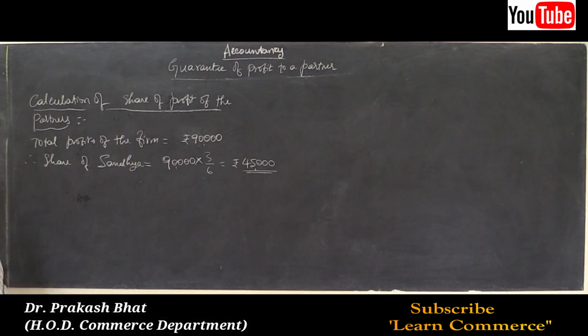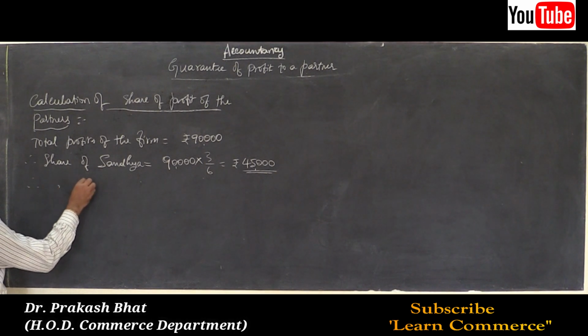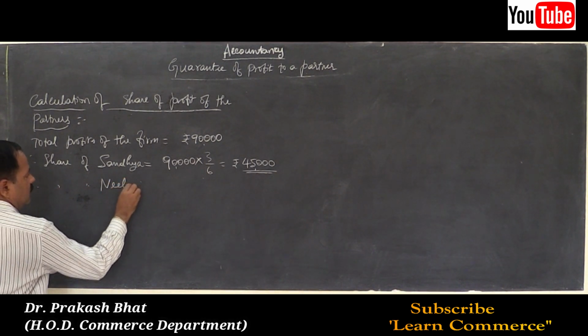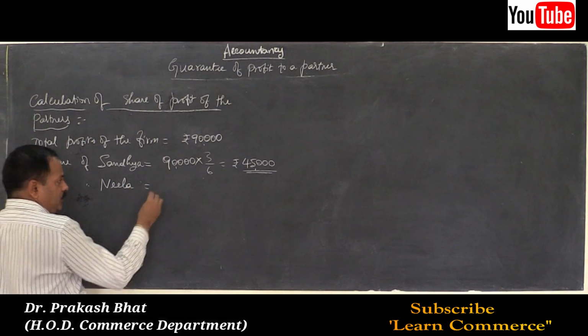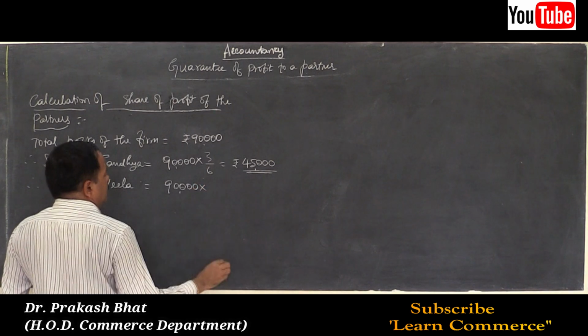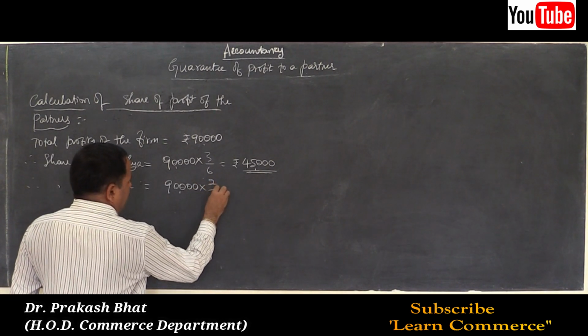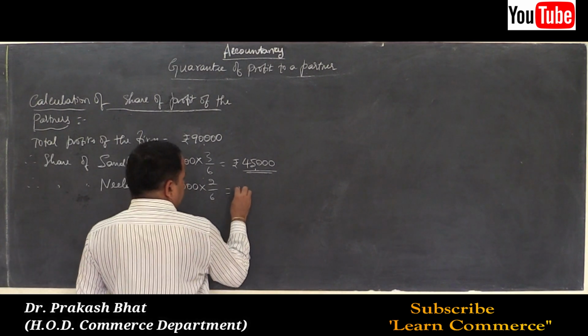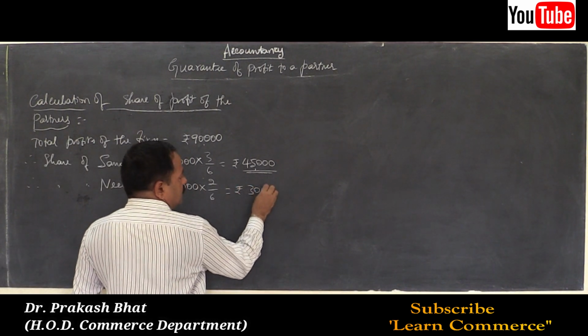Therefore share of Neela is equal to 90,000 total profits into Neela's share 2/6, is equal to rupees 30,000.